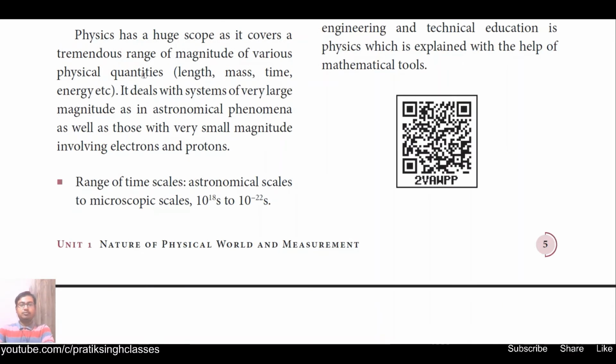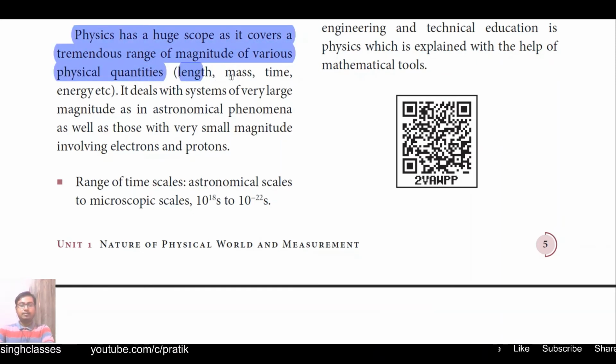Going to the scope of physics. Physics has a huge scope as it covers a tremendous range of magnitude of various physical quantities, like length, mass, time, energy, etc. All of these things are governed by the laws of physics. Later in the same chapter, at the end, we will study how mass is defined.